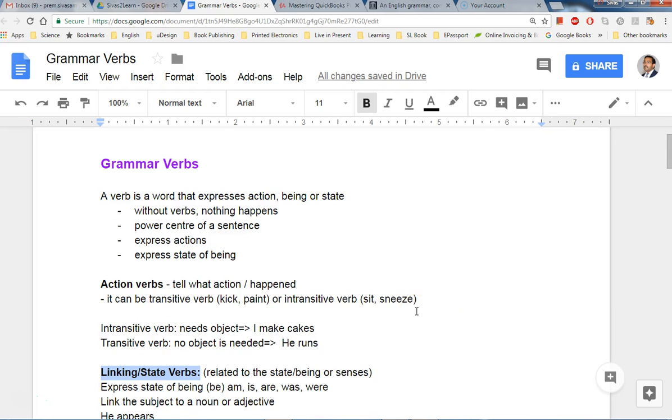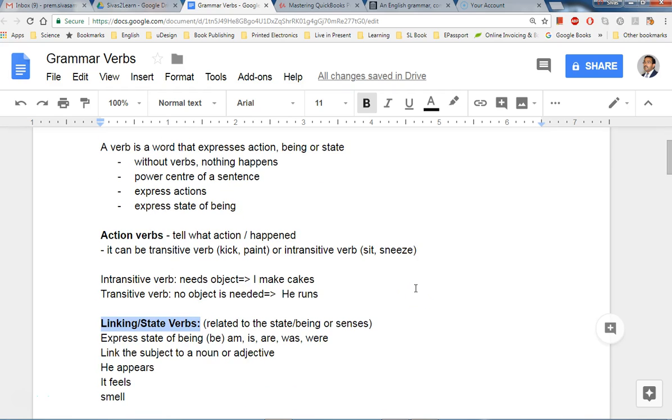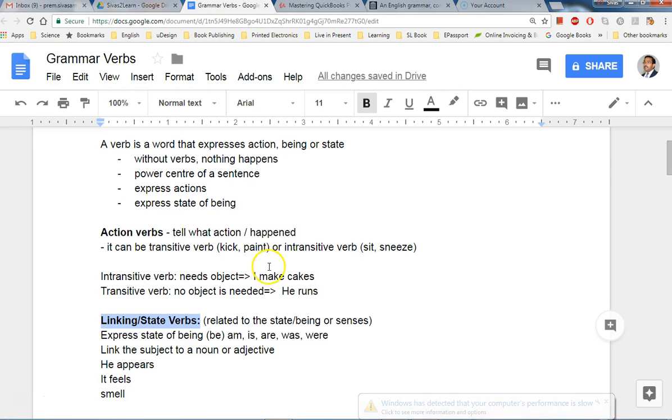There are two types mainly. One is action verbs, the other one is linking or state verbs. Action verbs tell what action or what happened. It can be a transitive verb, which needs an object. So I kick, it doesn't complete. I kick a ball, right? So it needs an object. But an intransitive verb doesn't need an object. For example, I sit, I run. It doesn't really need any object, right? So action verbs can be transitive or intransitive verbs.